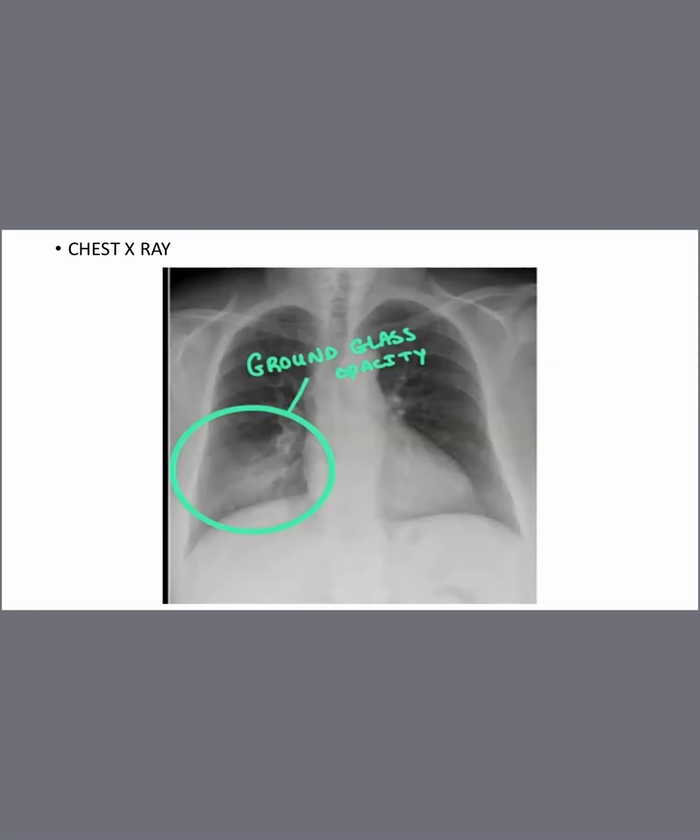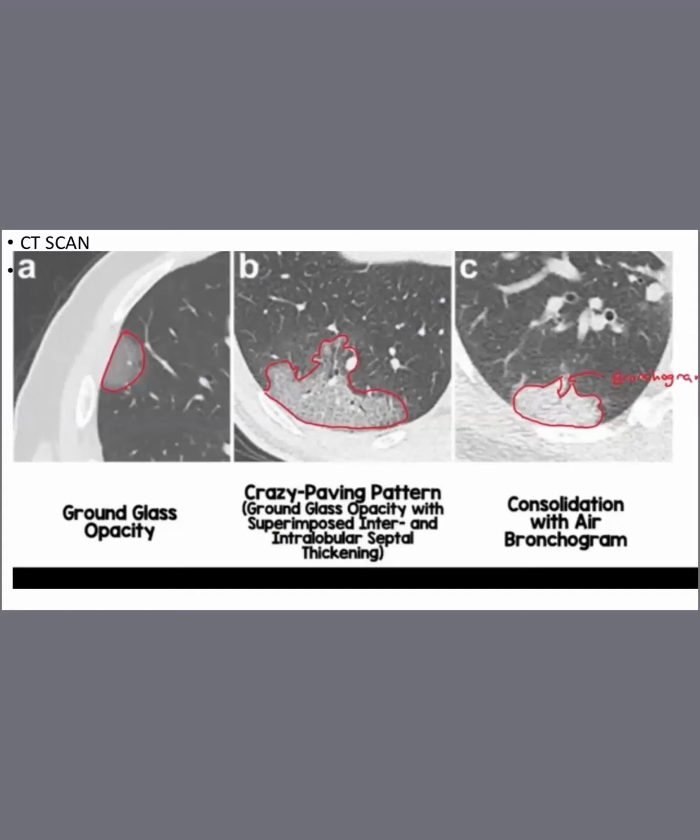Here it will be seen very clearly, ground glass opacity, and consolidation with air bronchogram. I have already told about consolidation. So you can see the consolidation. Then crazy paving pattern indicates septal thickening, interstitial fluid thickening, and membrane thickening. So what happens?